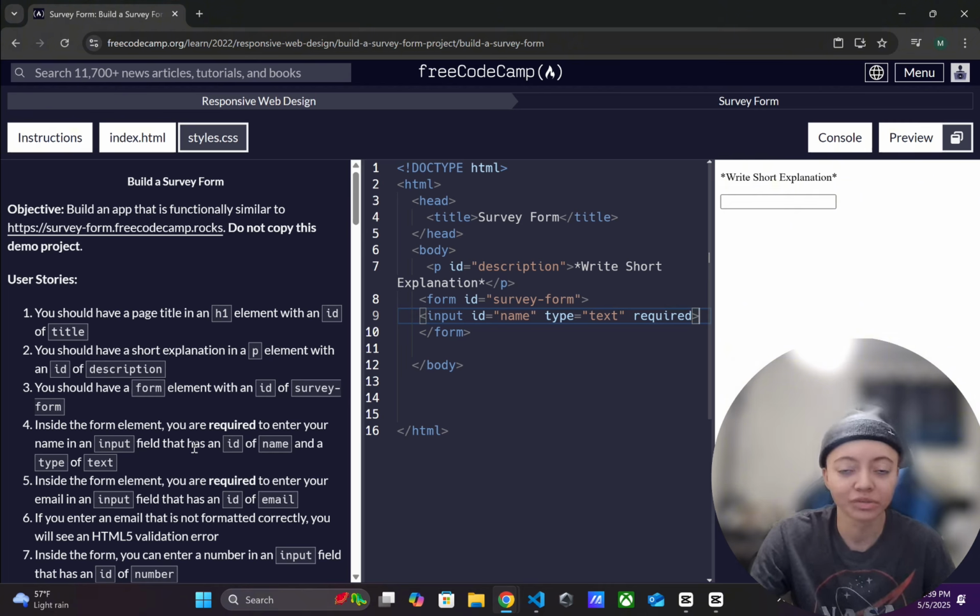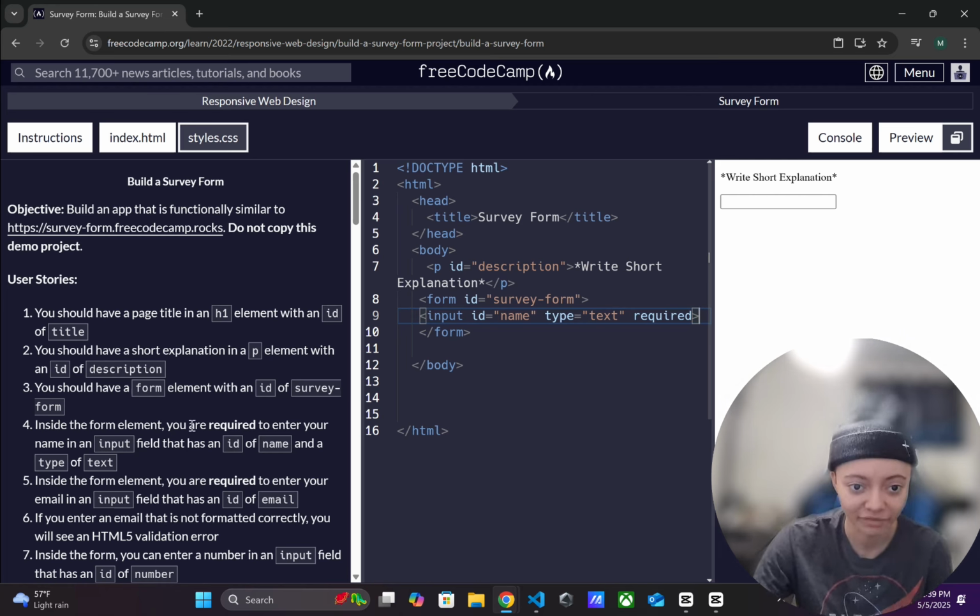Because when it comes to reading, and my brother tells me this all the time, he'll send me a text message and I'll only read the first half and I just can't read the rest. I don't know what it is. So I really gotta make sure I'm taking everything in here.